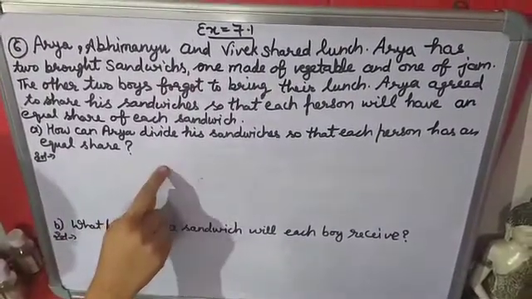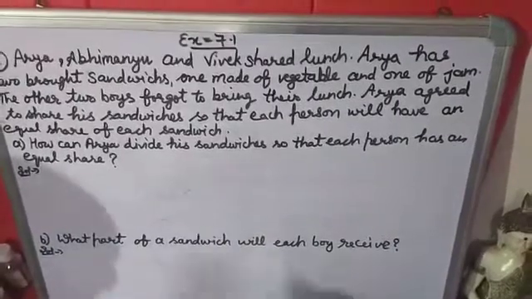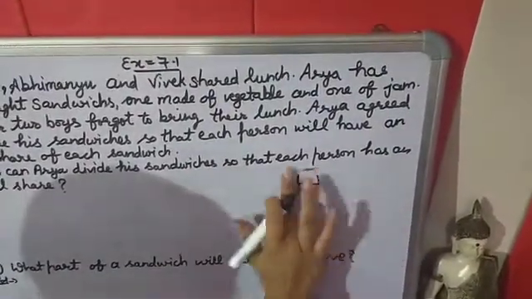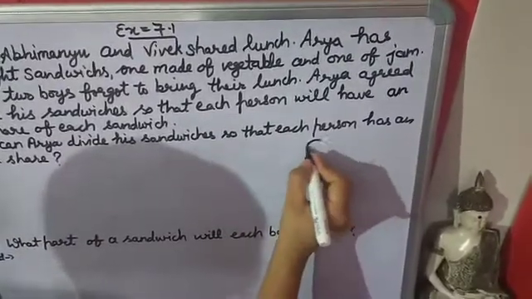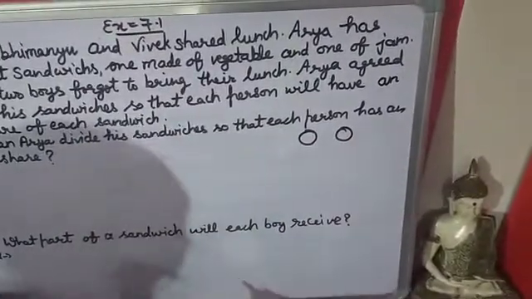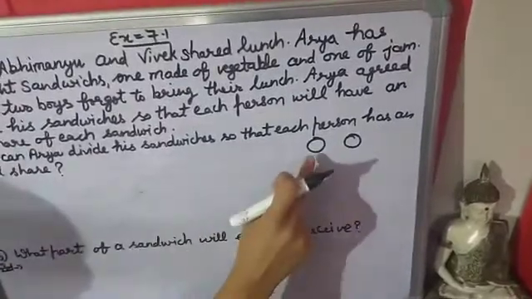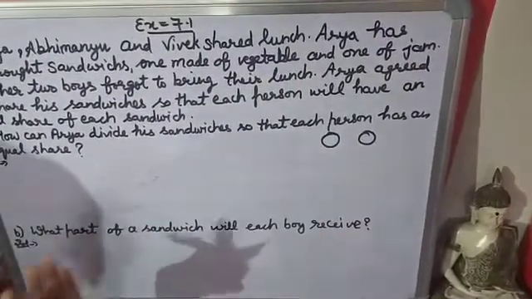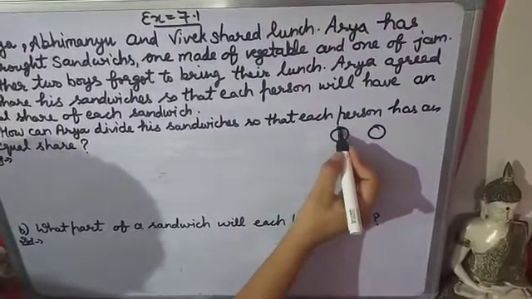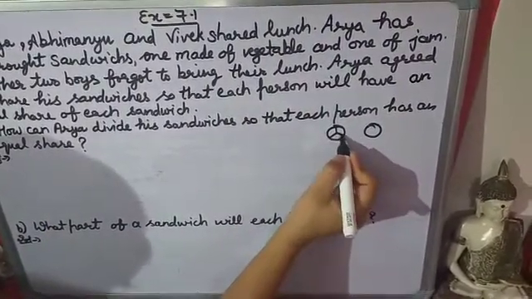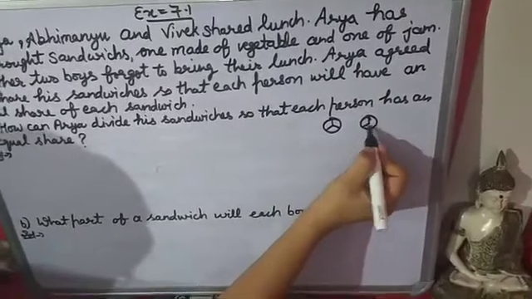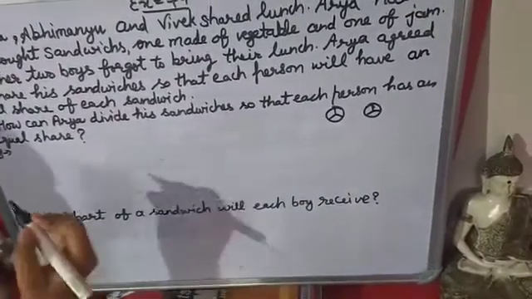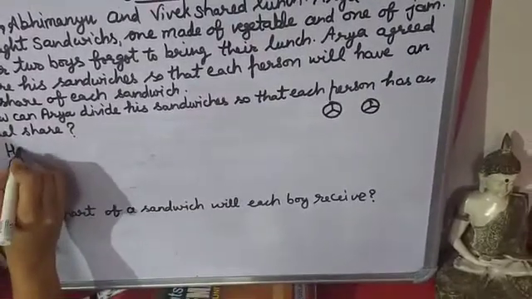So, Arya has two sandwiches like this. If he has two sandwiches, and he wants to divide these sandwiches into equal parts, what he will do, he will divide each sandwich into three equal parts like this. Okay, so answer will be, he will